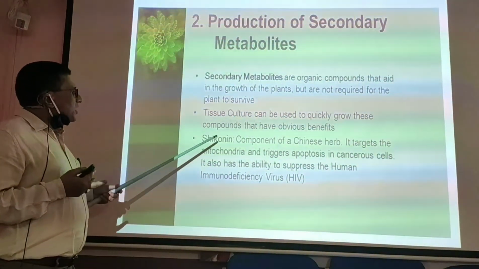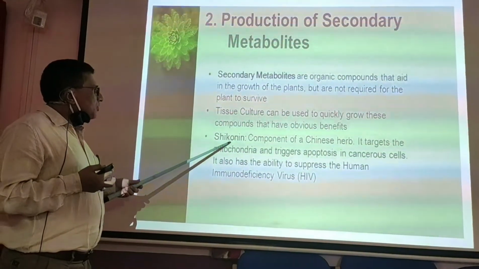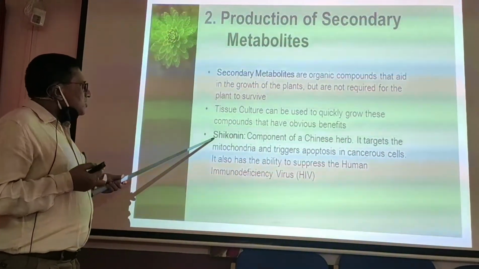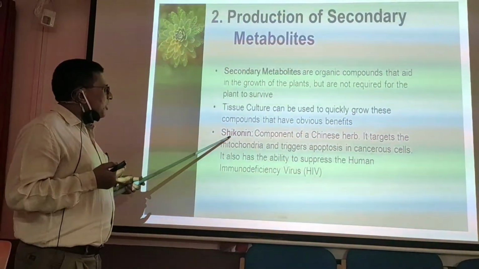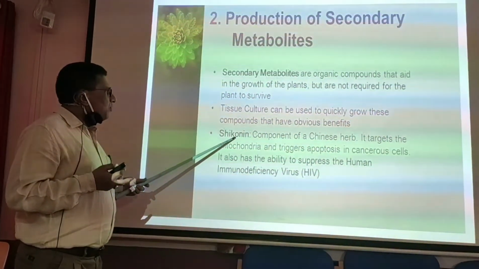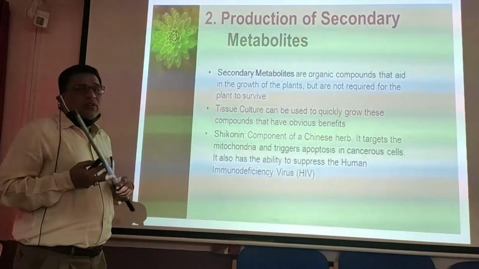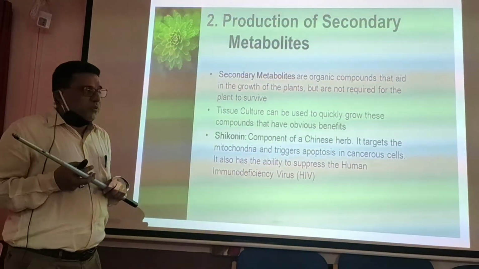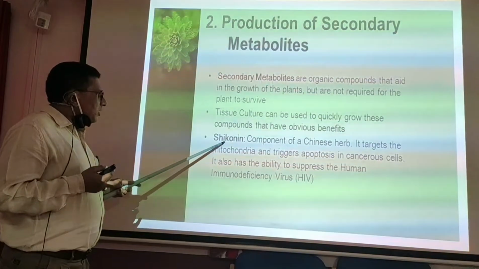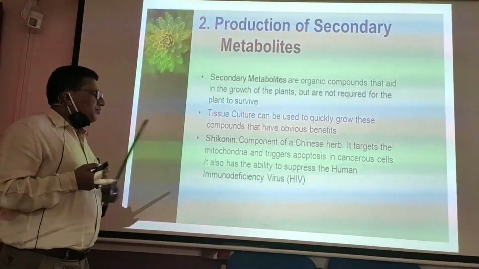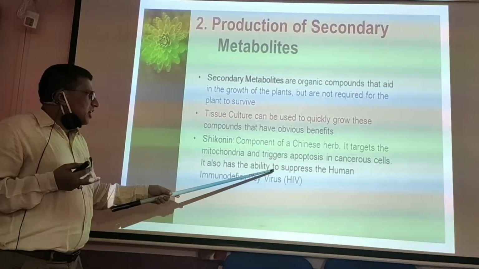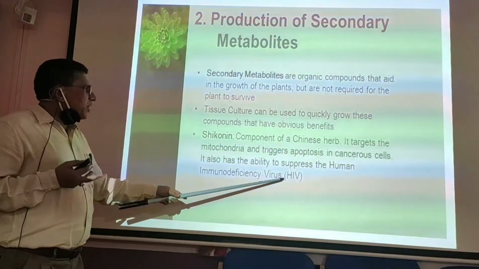There is one secondary metabolite which is commonly called saponin, and this saponin is extracted from a Chinese herb which is called a miracle herb. This saponin suppresses the human immunodeficiency virus. It suppresses the multiplication of the HIV virus in human beings.